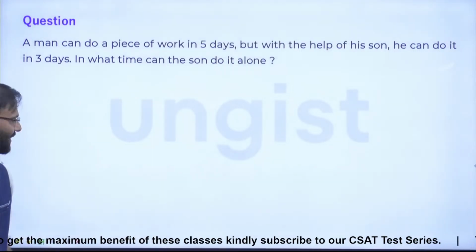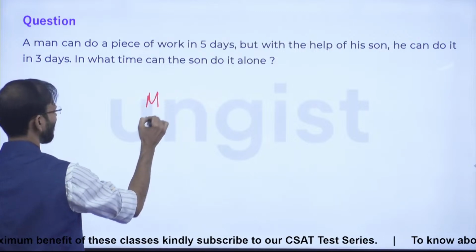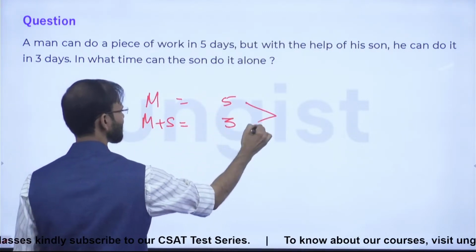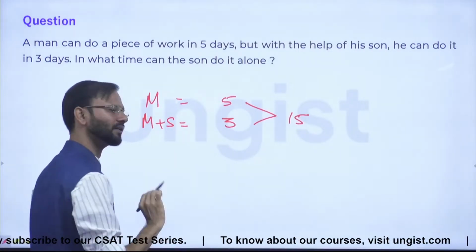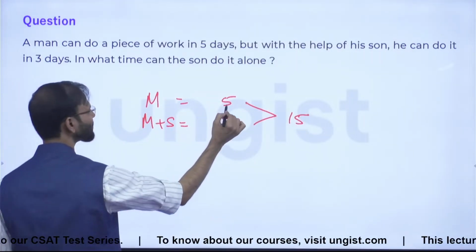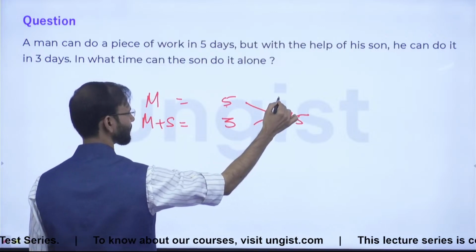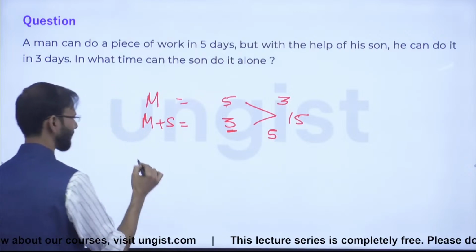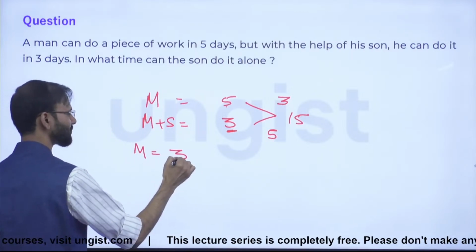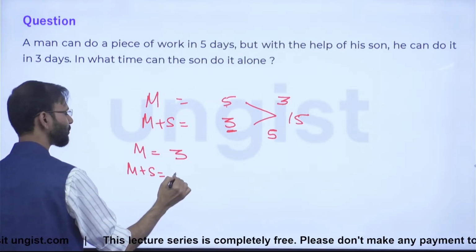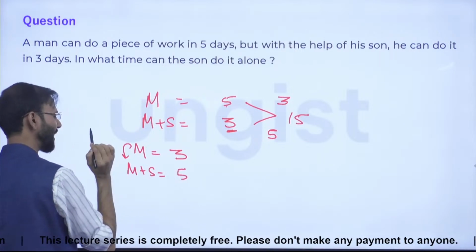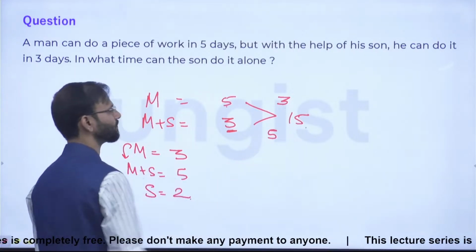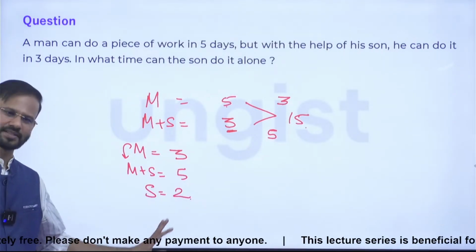Yes, okay guys. First of all, man and man plus son, this is the question, right? So man is 5, man plus son is 3, LCM is 15. Correct? Right? Man alone is doing 3 units work in one day. And man plus son are doing 5 units work in one day. Guys, is it clear? If you put the value of man over here, you will get son is doing 2 units work per day. Total work is 15. 7.5 is the answer. Guys, is it clear? Right?